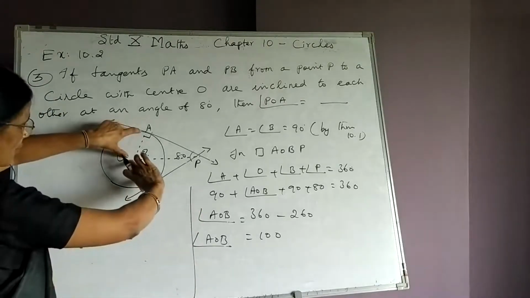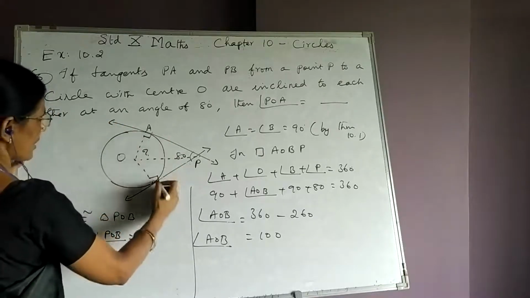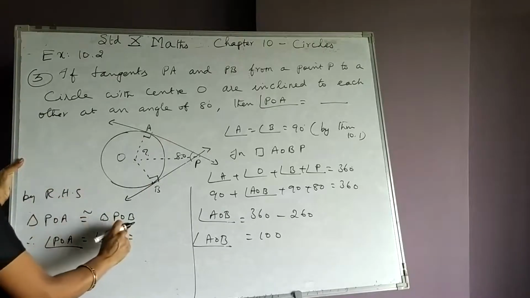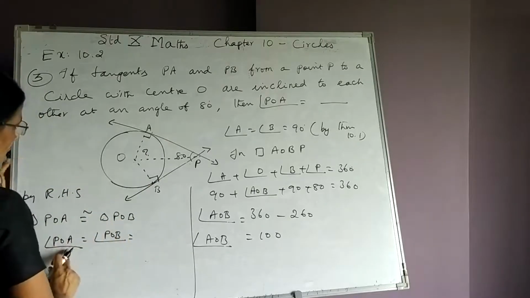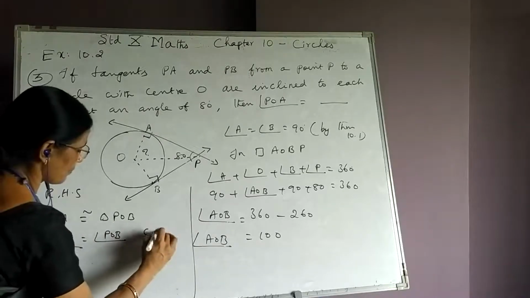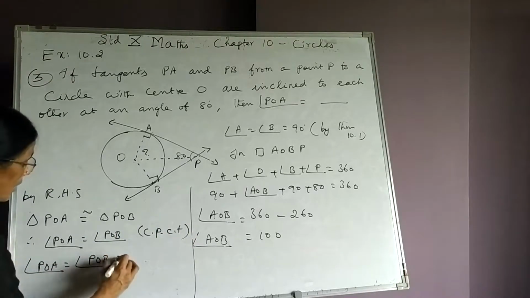These two are radii of the same circle. OP is the common side and this is a right angle. Therefore, by the RHS result, the triangles are congruent. These two are corresponding angles, CPCT. Therefore, POA and POB are equal.